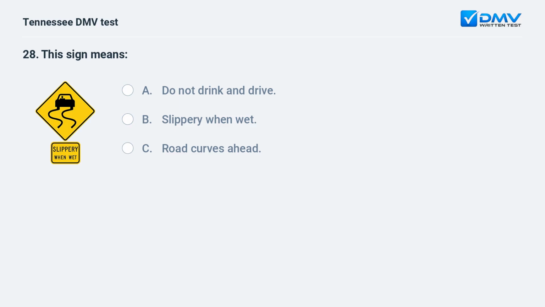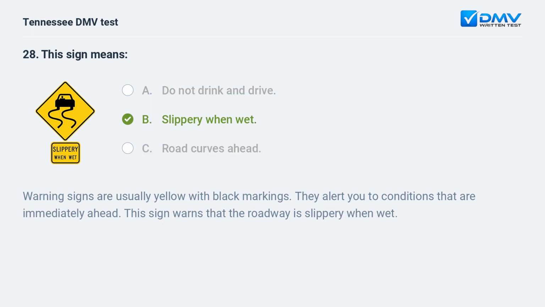This sign means: A. Do not drink and drive. B. Slippery when wet. C. Road curves ahead. B. Slippery when wet. Warning signs are usually yellow with black markings. They alert you to conditions that are immediately ahead. This sign warns that the roadway is slippery when wet.